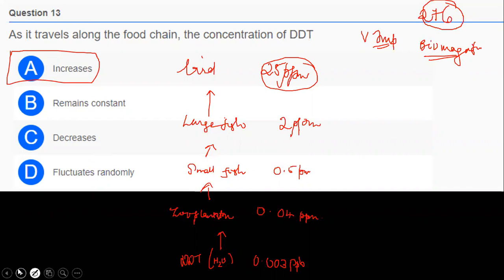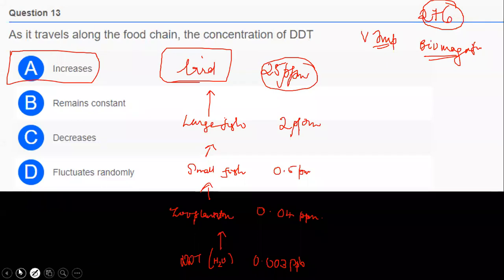Very dangerous. Toxicity increases. And what are its impacts on birds? It can cause the thinning of the eggshell and premature breaking of the egg of the birds, and also disturb the calcium metabolism of the birds, thereby causing a decline in the bird population.